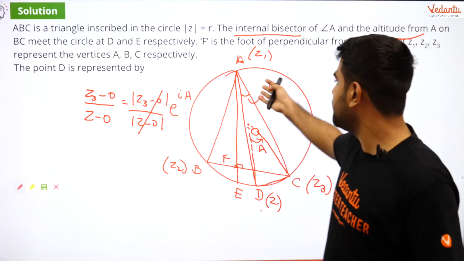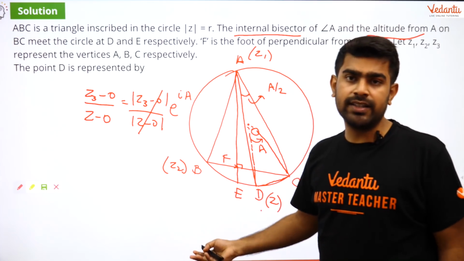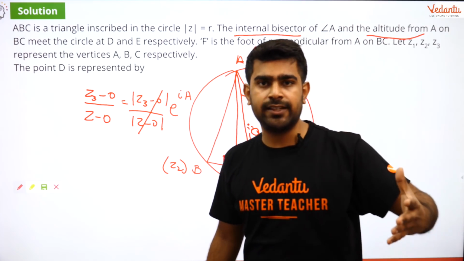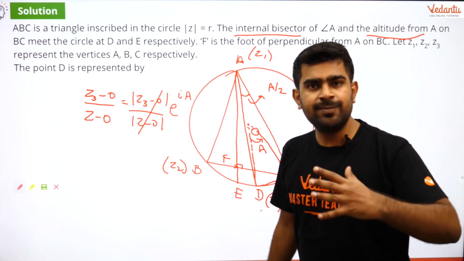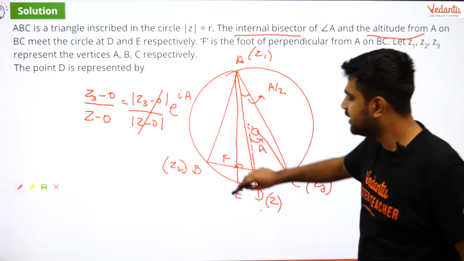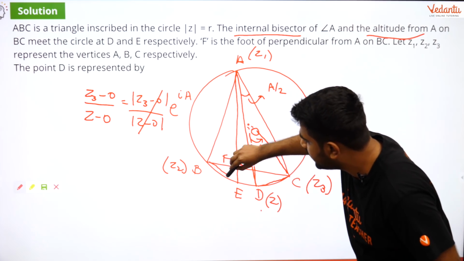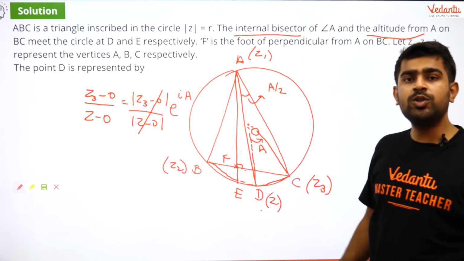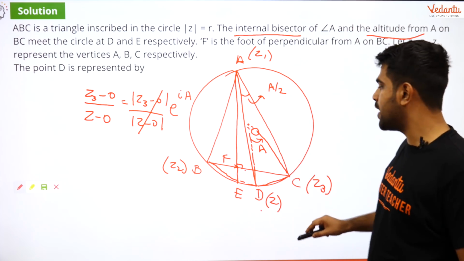I just named it as A and then I solved it. But is A given to me in the question? Not at all. I have to find out what is A. But is that needed? Think about it. I can do something else. And what is that something else? I can do the same thing with respect to BD. So when I do the same thing with respect to BD, what do I get?